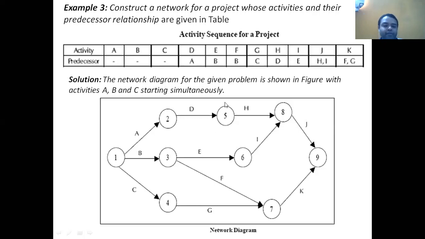Next, to perform G activity, C activity must be completed. For G, C is a predecessor. For H, D is the predecessor. For I activity, E is a predecessor activity. For J activity, H and I are predecessors.